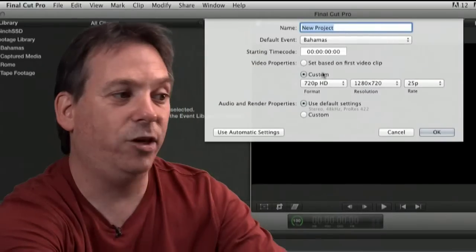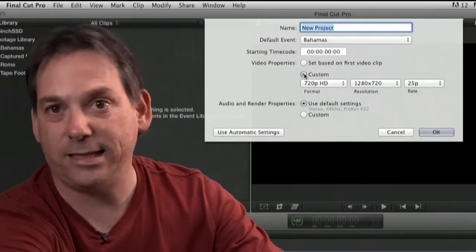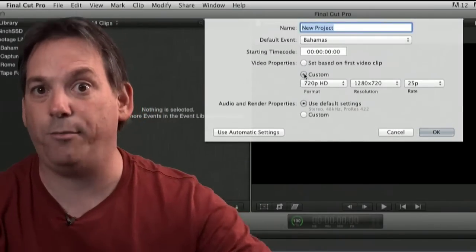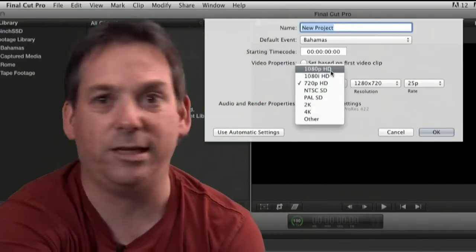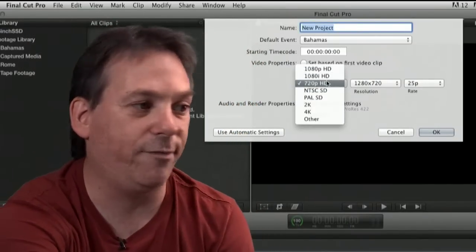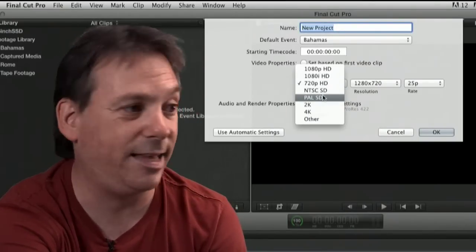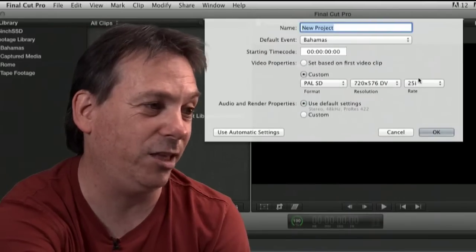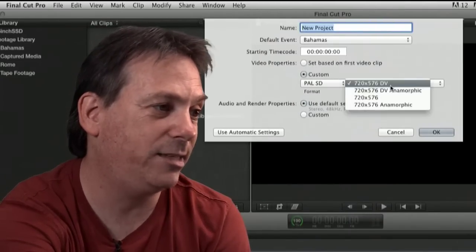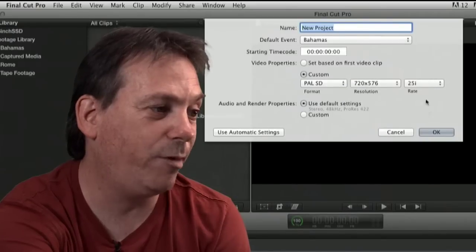So to create a new project, choose the plus key and you'll have the option set based on first clip or set as custom. If you choose to go custom, you're going to define what the project is, meaning in terms of whether it's a 1080 project or whether it's 720. They're different high definition standards. Whether you're using PAL standard definition or whether you're working with NTSC standard definition. You can also choose the frame rate. You also have choices on the actual size of the footage that you're working with.